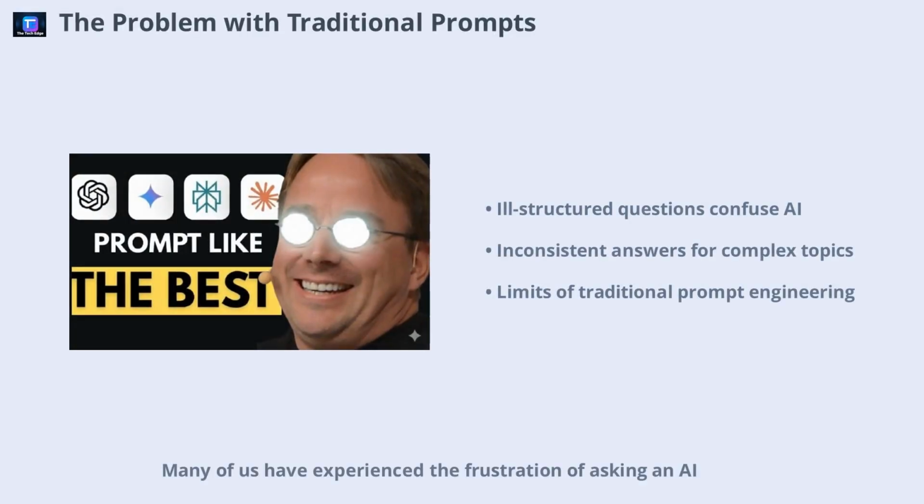Many of us have experienced the frustration of asking an AI model a question and getting answers that just don't hit the mark. The issue isn't always with how the prompt is written, but often with the structure of the question itself. Ill-structured questions can confuse even the most advanced language models, leading to inconsistent or irrelevant responses. This is especially true for complex or specialized topics where the model's internal knowledge may be lacking. As time passes, these limitations become more apparent, especially for those building AI agents for business or personal use.